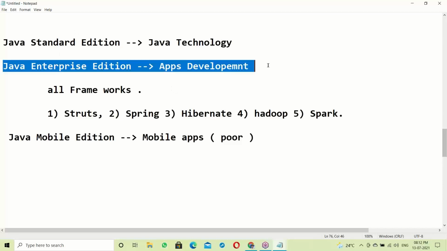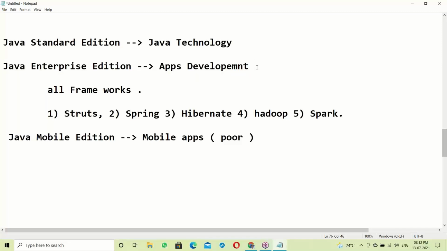But here, enterprise applications. Enterprise means e-commerce applications. All the e-commerce applications come under enterprise applications, and some trading applications. For example, online shopping is an e-commerce application. Facebook, WhatsApp, Twitter, stock exchange applications, banking applications, all these are very big applications. Enterprise means large scale